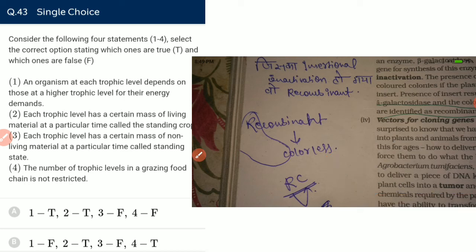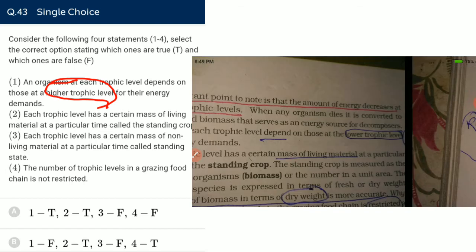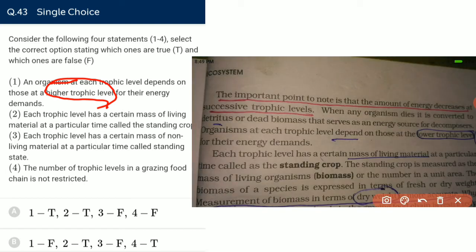Consider the fourth statement. Select the correct option stating which ones are true and which are false. An organism at each trophic level depends on those at higher trophic level. No, the organism will depend on lower trophic level. The organism at each trophic level depends upon the lower trophic level, not the higher trophic level.